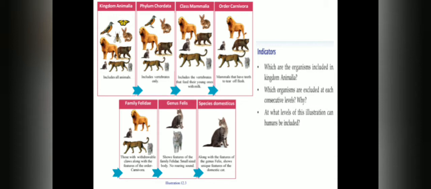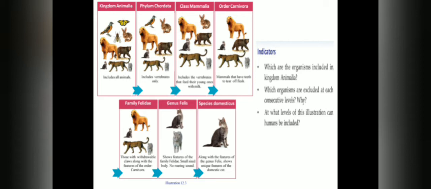Then within that class, cat belongs to the order Carnivora. That means mammals that have teeth to tear off flesh, or they are flesh eating mammals. So, which organism is excluded in order Carnivora? Rabbit, because rabbit is an herbivore. Then within the order Carnivora, cat belongs to the family Felidae.